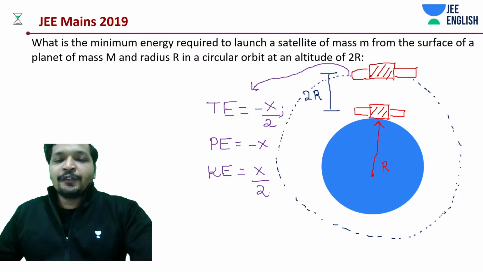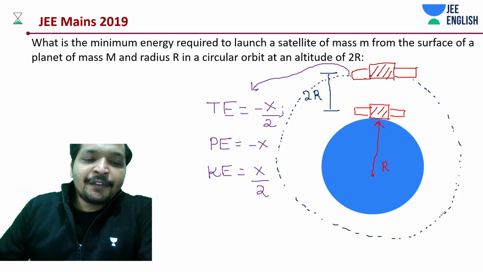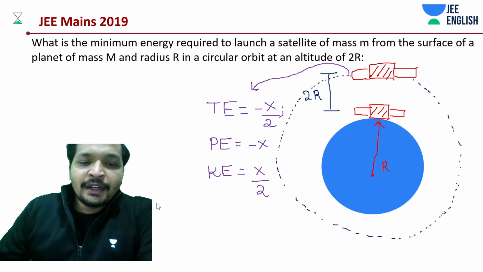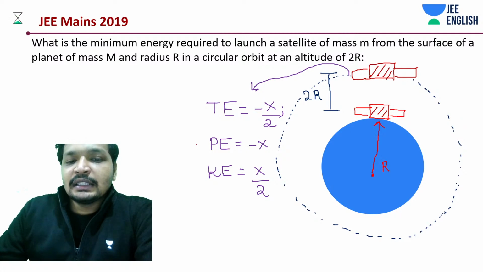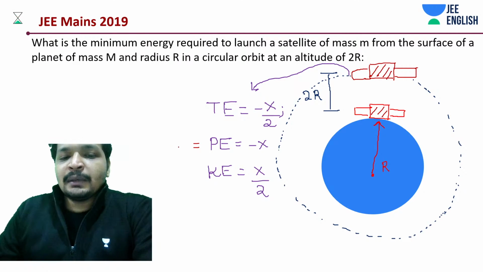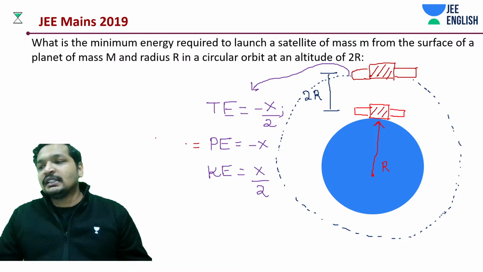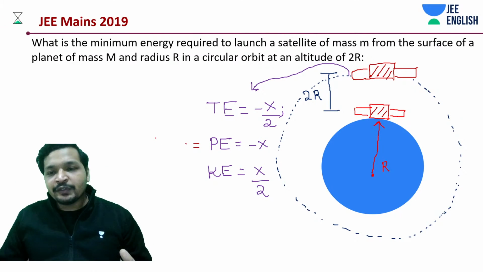Okay, first of all, let's do a thing. What is the first thing that we are supposed to do? We are supposed to find out the potential energy at this point. Quite simple. Why? We are supposed to find out potential energy, and then we get the answer on the total energy, and then we equate the energy, end of the problem.